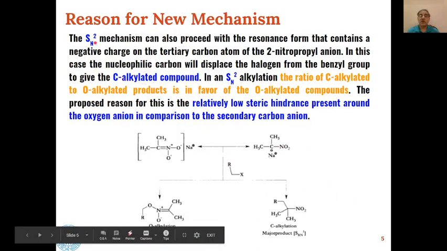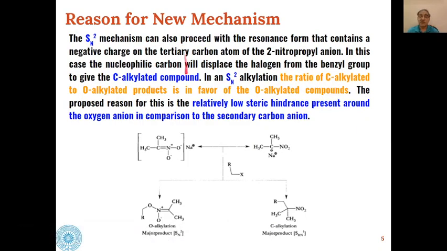Now, why do we say that the new mechanism is there? We see that this nucleophile, 2-nitropropane, exists in these two forms. One is where the carbanion is at carbon, whereas the other is where oxygen is acting as a nucleophile.